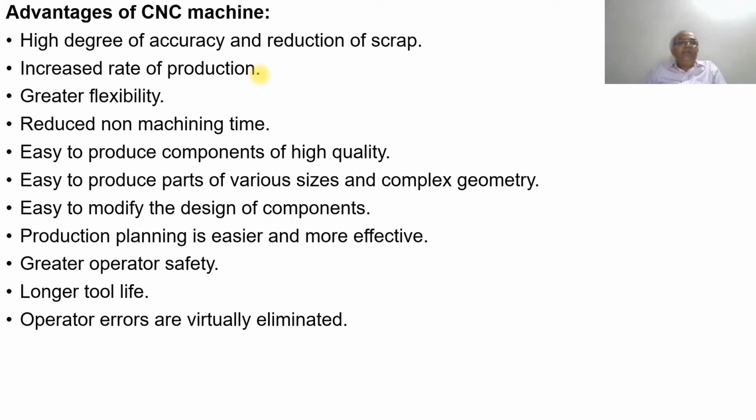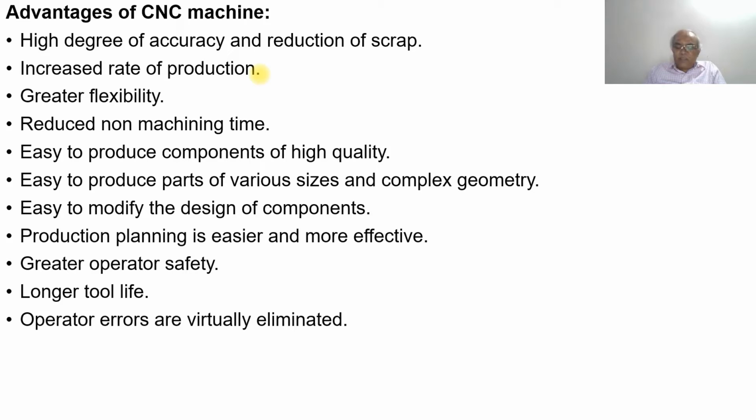Suppose the same thing is loaded on the CNC machine. Naturally, because you have an automatic tool changer, the tool will be loaded automatically, the machine will start, and everything will be done by the machine itself. In such cases, the cycle time for one job may reduce to 5 minutes. Then for each hour, instead of 6 components, we get 12 components, and per shift about 96 components.